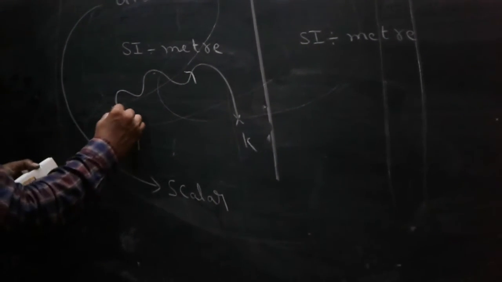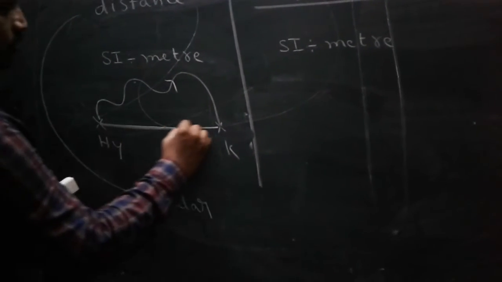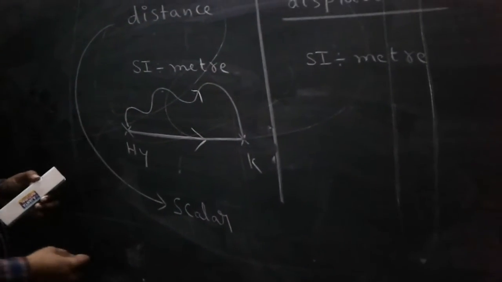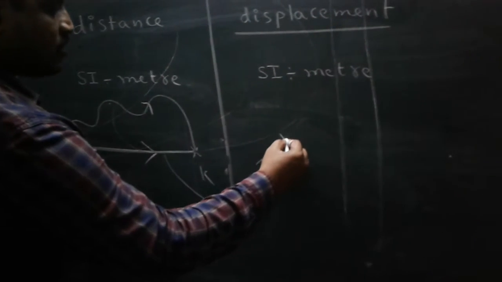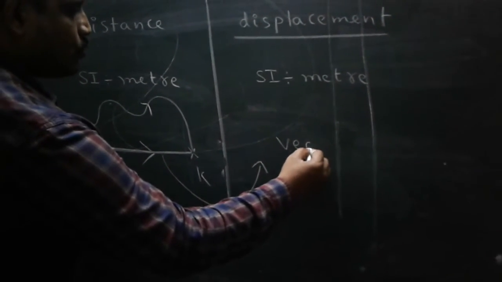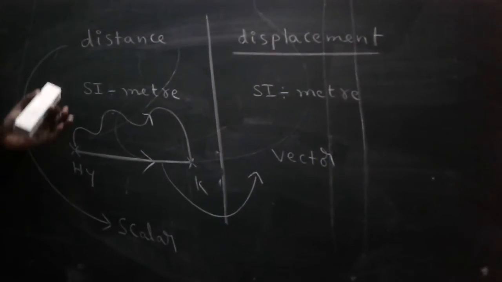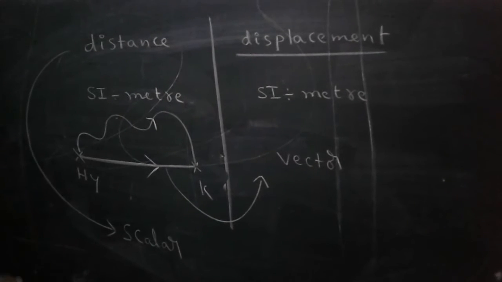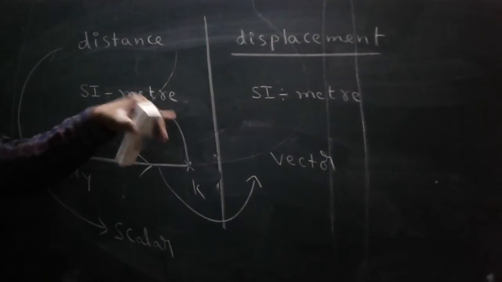Now for the shortest distance, see a straight line comes here. A particular specified direction is there. A physical quantity with a specified direction is known as a vector. Simply, distance is a scalar because there is no specified direction, it moves zigzag.